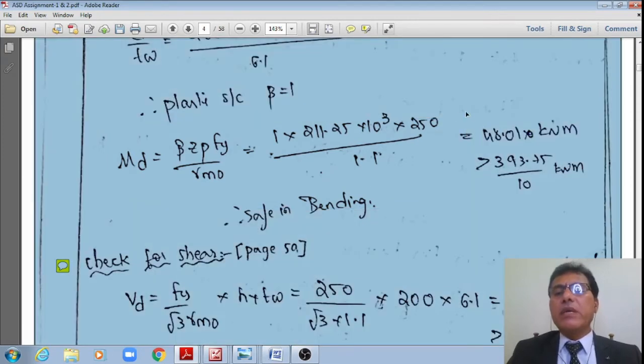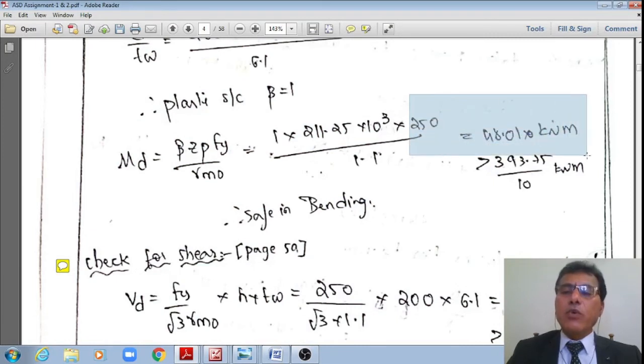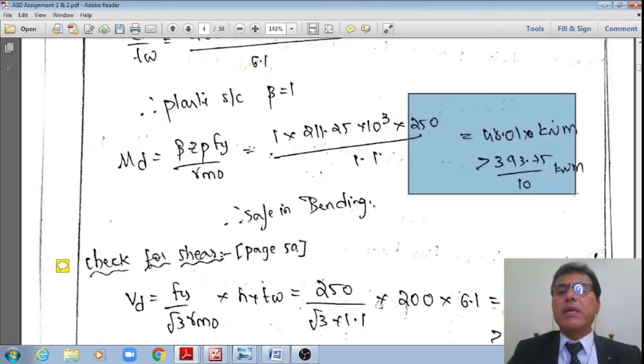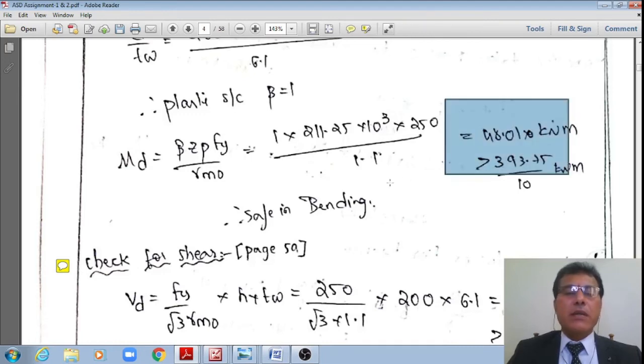That is say 48 kilonewton meter approximately, but it is subjected to roughly 39.38 kilonewton meter only, which is greater than 39.38. It is okay. All put together are resisting 480.1 kilonewton meter, which is greater than 393.75 kilonewton meter. Therefore, it is okay.